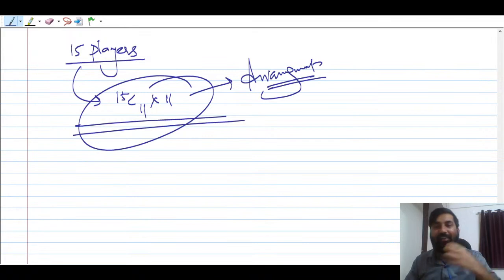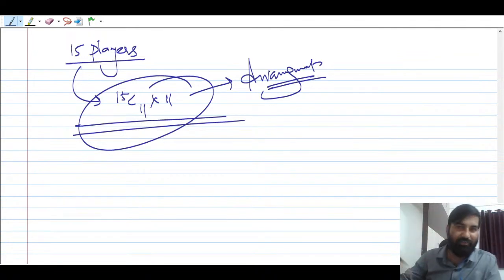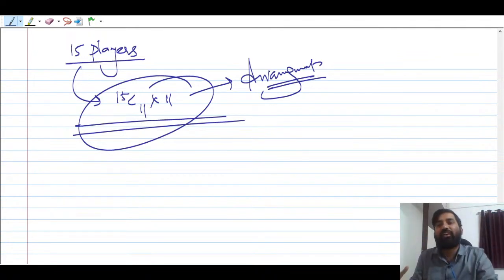So nCr times r factorial, right? I think everybody knows what is factorial. In the next session, I'm going to prove this formula as well. How we have got nPr equal to n factorial upon (n minus r) factorial, and nCr equal to n factorial upon r factorial times (n minus r) factorial.